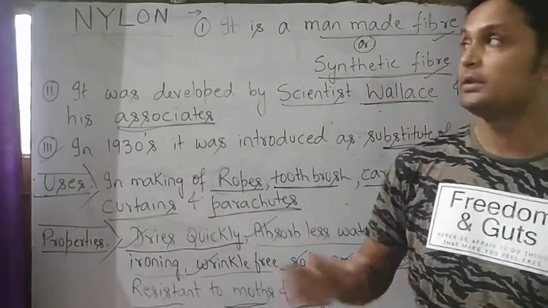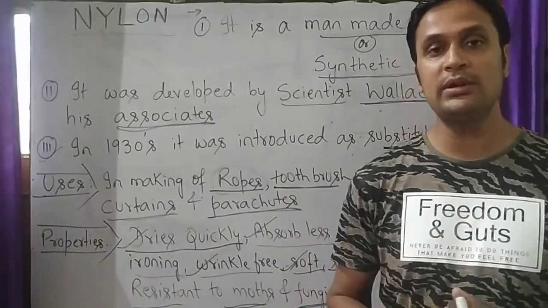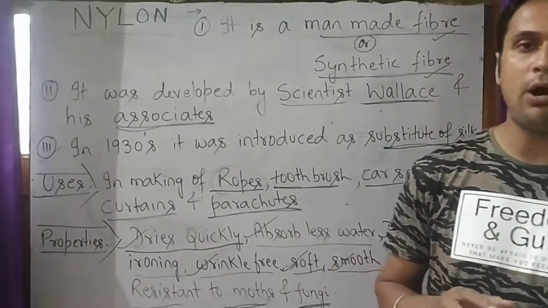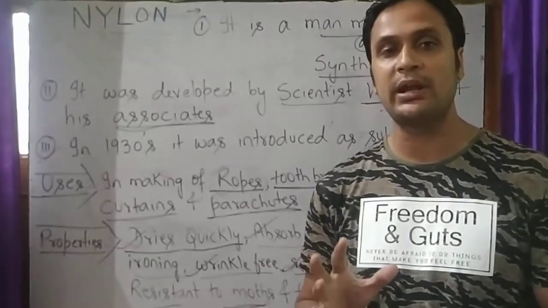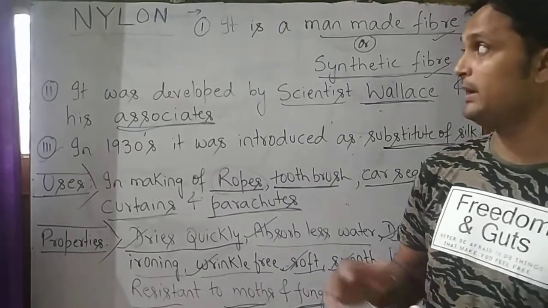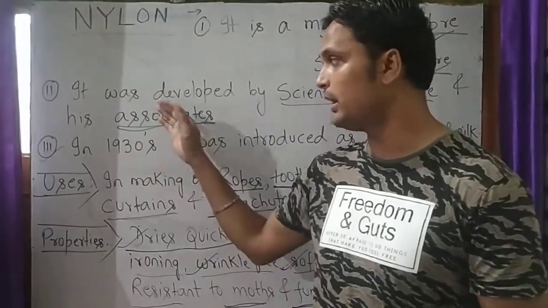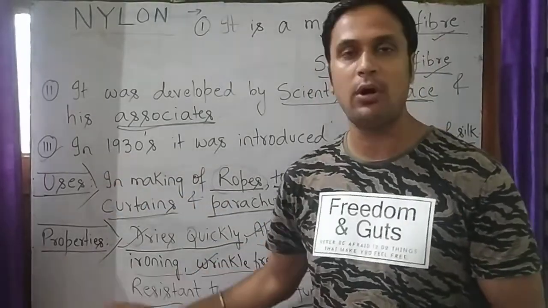So student, this nylon fiber or polymer was in great demand during the Second World War because it was used for making parachute. So this was all about the uses and properties of nylon.